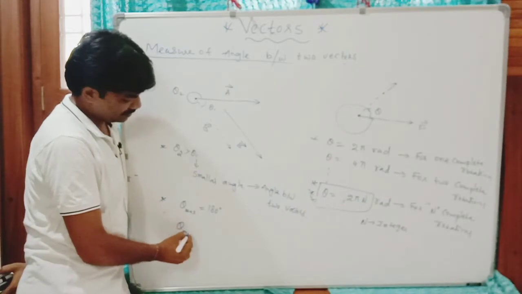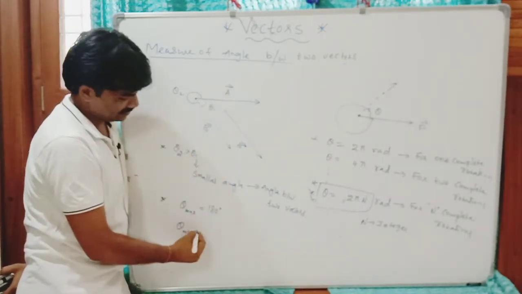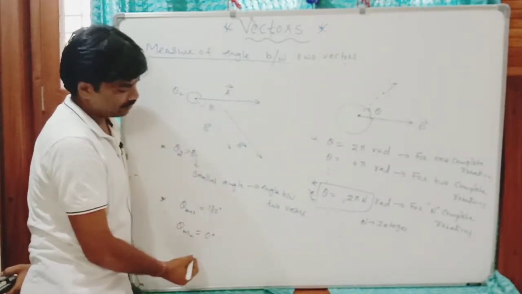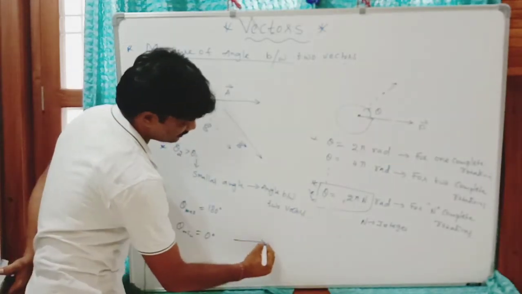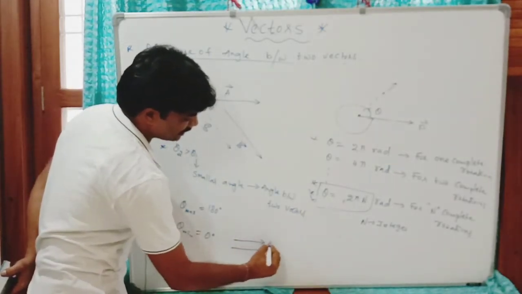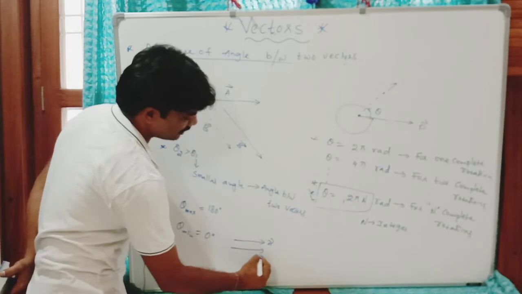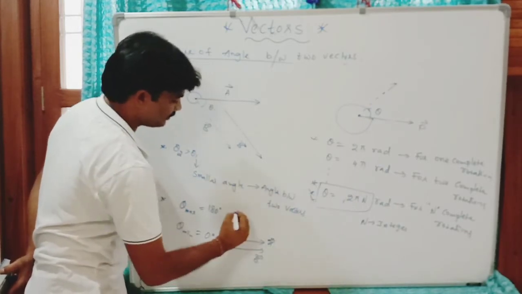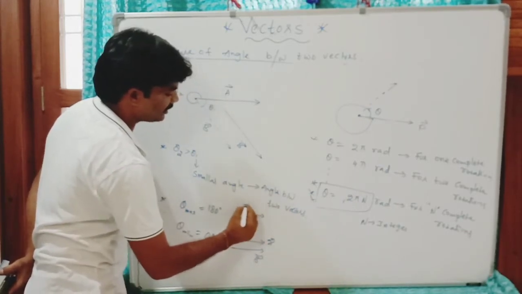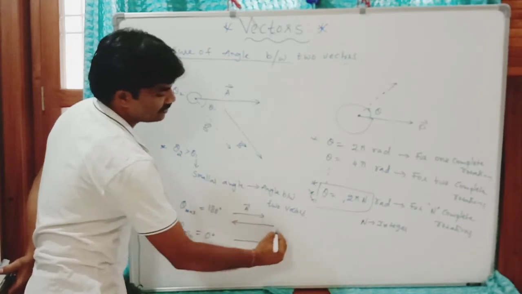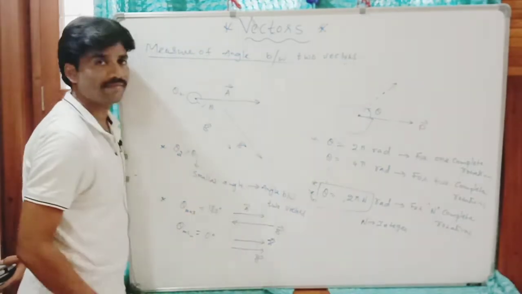The minimum angle is what? If these two are parallel to each other, that is 0. If two vectors are in the same direction, like this, the angle between this A vector and B vector is 0. If they are in opposite directions, the angle between the vectors is 180.